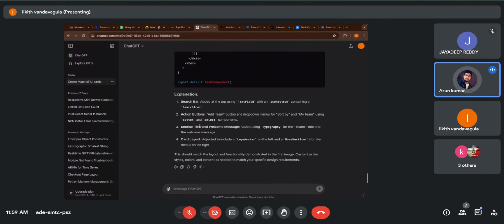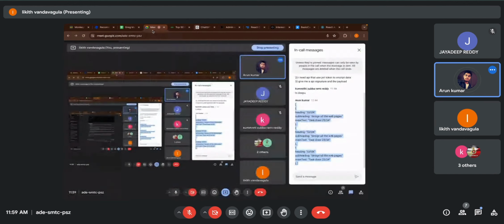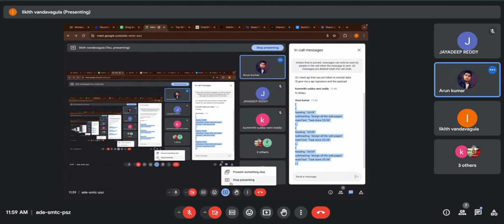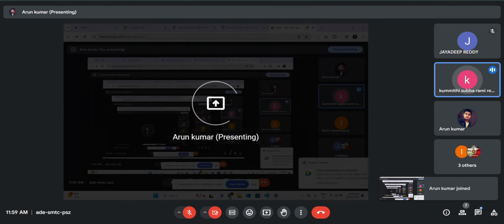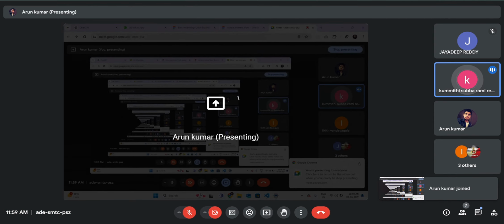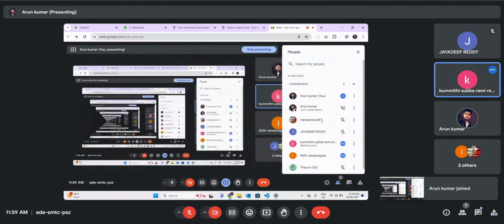So I am assigning the first screen to you. Okay. You can stop sharing. I'm sharing my screen. I think check for the bandwidth, Arun, and accordingly assign the screens. I mean, like now, Deepu, what is